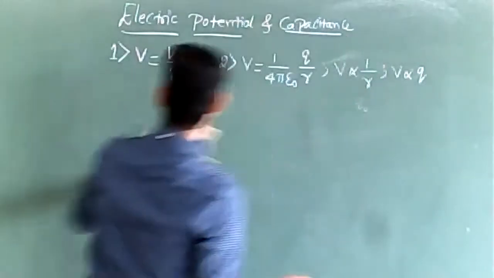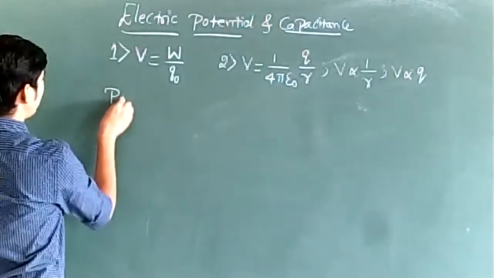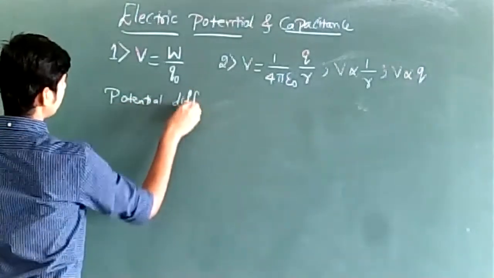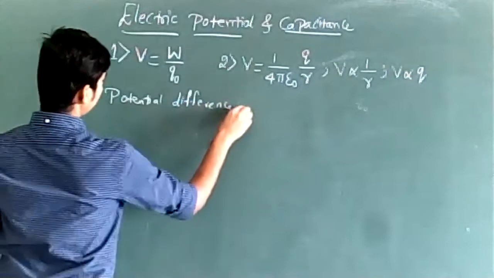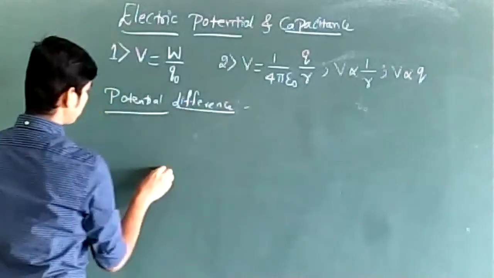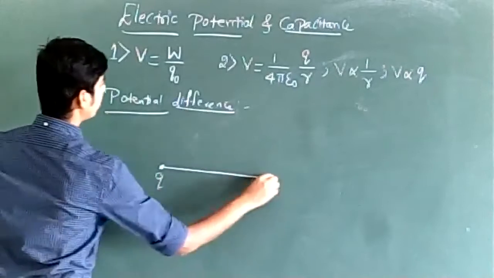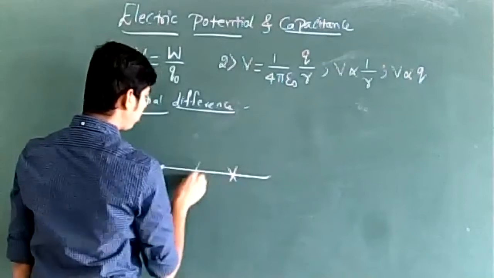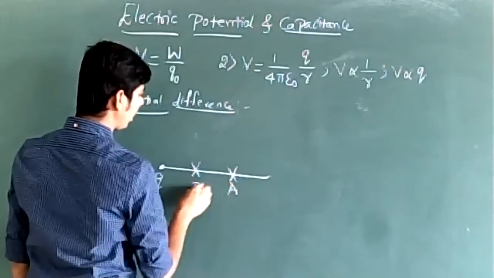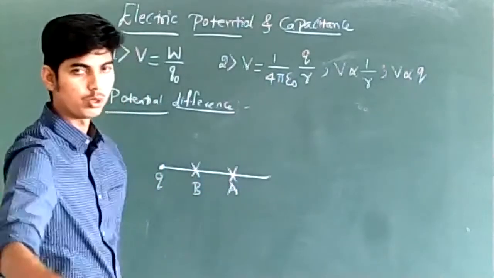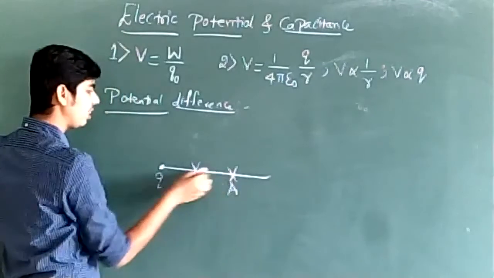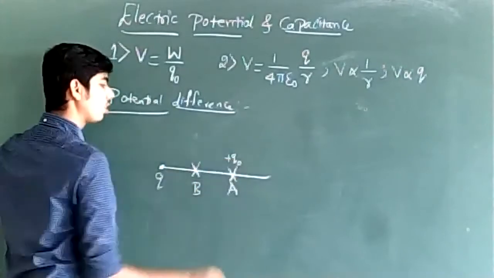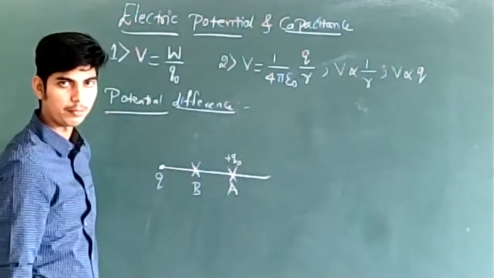Now, we can also define the concept of potential difference. We know what potential difference is. Suppose this is a source charge. We know that this source charge will produce an electric field around it. I'll choose two points A and B in the electric field. Let us suppose a unit positive test charge Q0 is placed at point A.